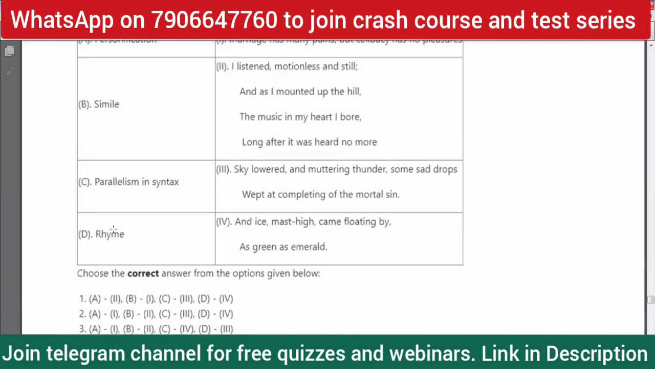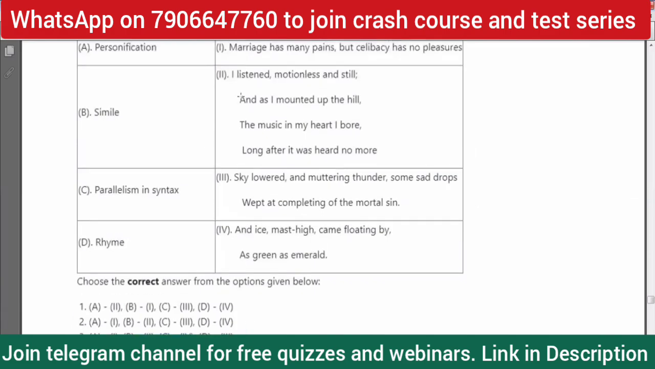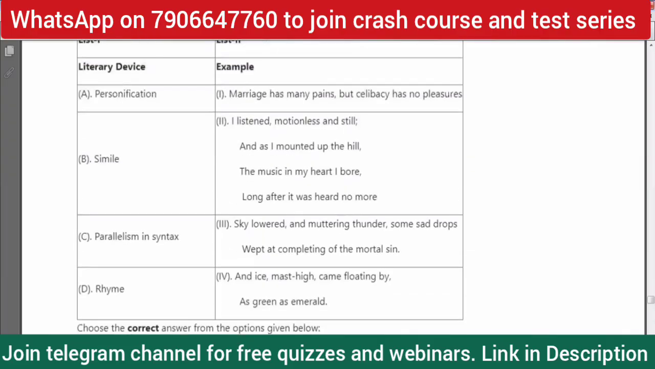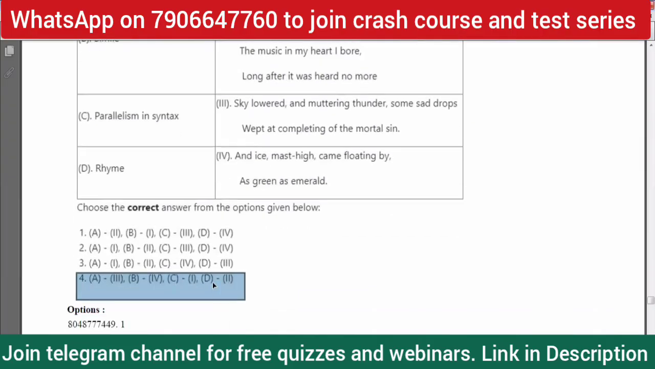So option D, that is rhyme. It is indeed rhyme. Like I listened motionless and still, and as I mounted up the hill, the music in my heart I bore, long after it was heard no more. So it is a rhyme. Rhythm is there. Rhyme is there. So D is two. So again, if somebody would have started with D, then D is connected with two, and again four is the correct answer, right?